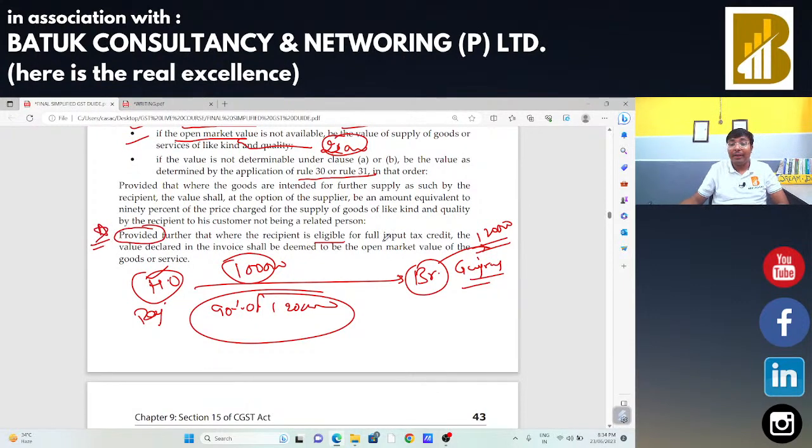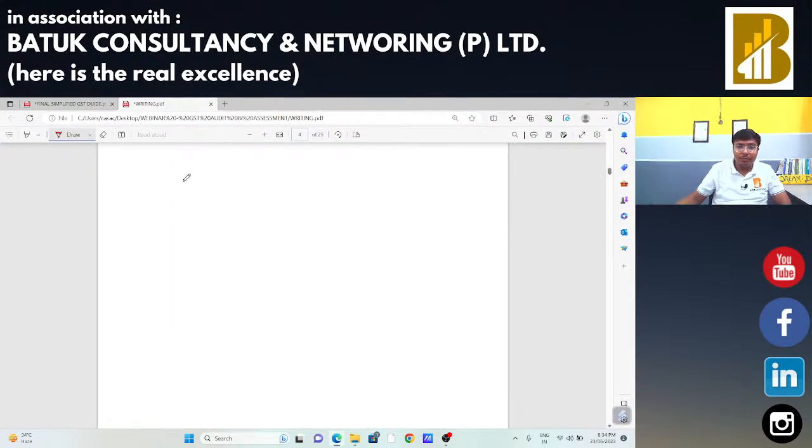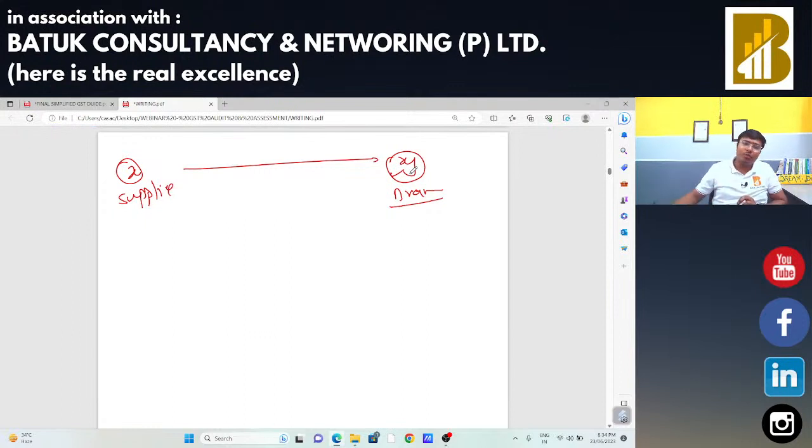Further, where the recipient is eligible for full input tax credit, the value declared in the invoice shall be deemed to be the open market value of the goods and services. What is the meaning of this provision? This provision is saying, suppose Mr. X is a supplier and Mr. X is transferring that particular goods to Y, that is a branch office. In that case, if Y is eligible for taking 100% input tax credit, whatever price is charged by Mr. X will be deemed to be the value of supply.